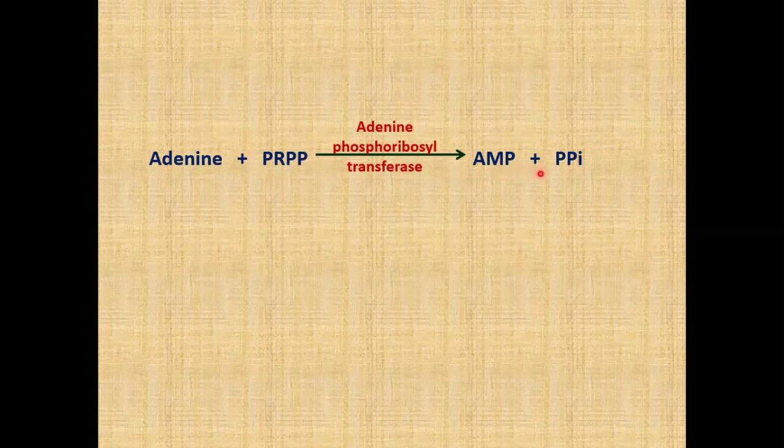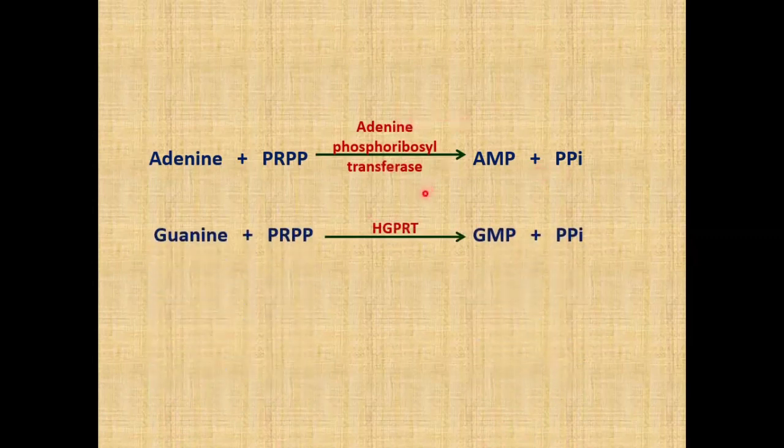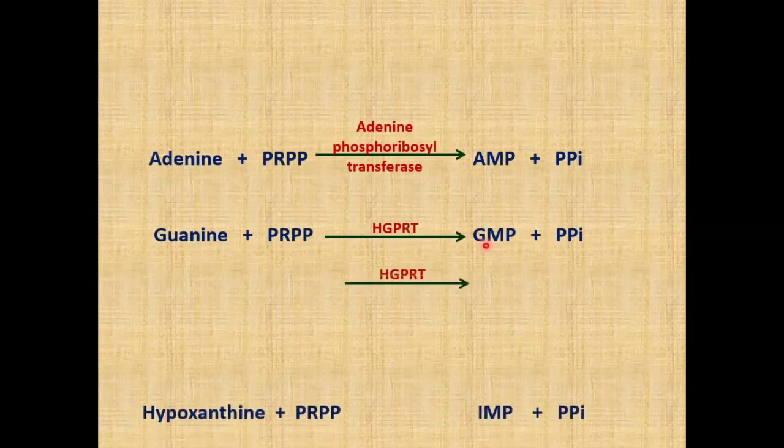In a similar way, guanine is catalyzed by HGPRT. HGPRT is hypoxanthine guanine phosphoribosyl transferase. It transfers phosphoribosyl from PRPP to guanine to form GMP.